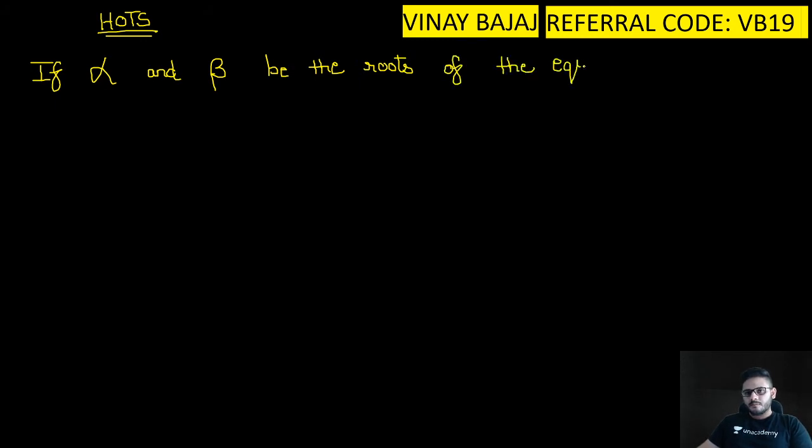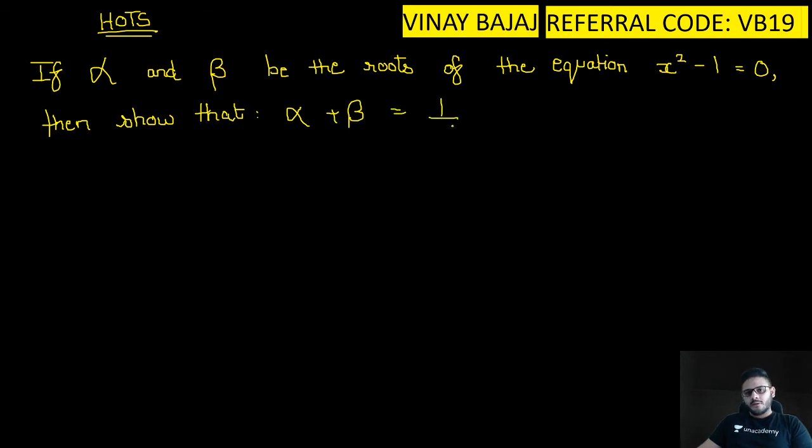If alpha and beta be the roots of the equation x square minus 1 is equal to 0, then show that alpha plus beta is equal to 1 upon alpha plus 1 upon beta.